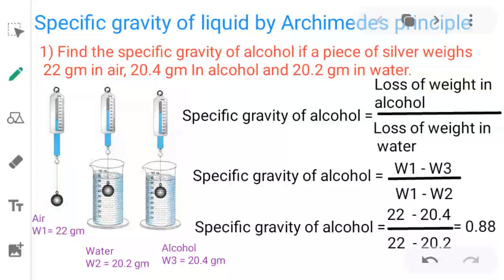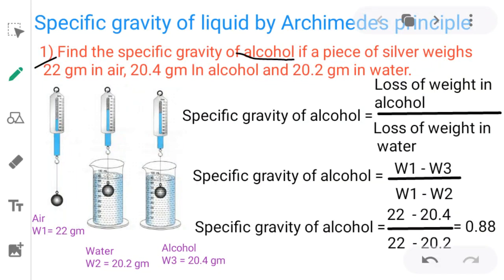Archimedes principle states that when a body is immersed wholly or partially in a fluid, it experiences an upward thrust or force equal to the weight of fluid displaced, and the volume of fluid displaced is equal to the volume of the immersed body in the fluid. So those are the two important points we have to keep in mind whenever we are solving Archimedes principle problems.